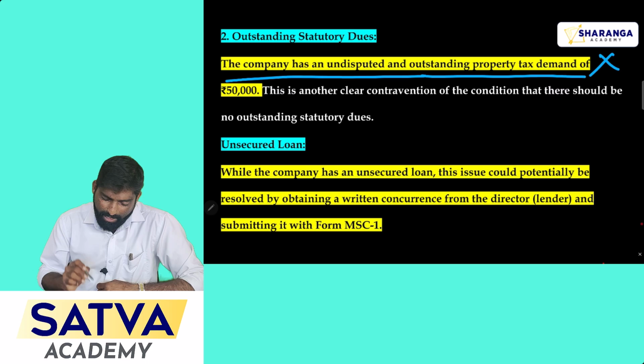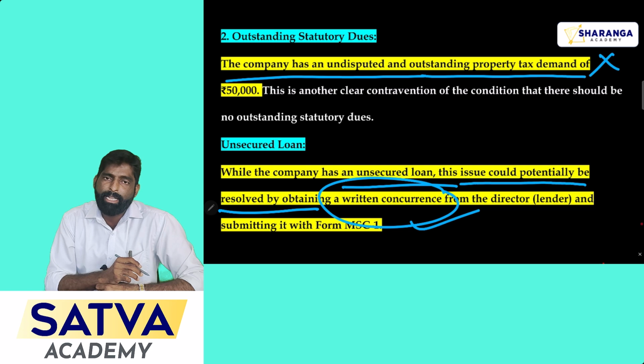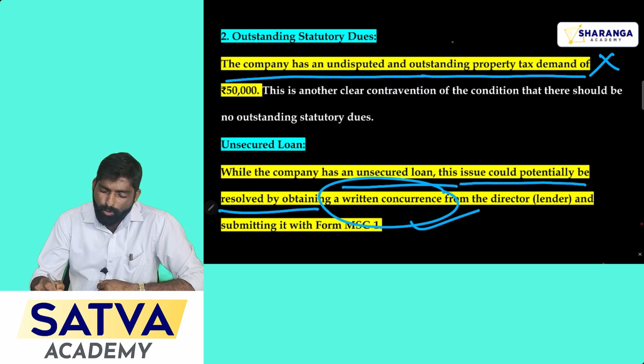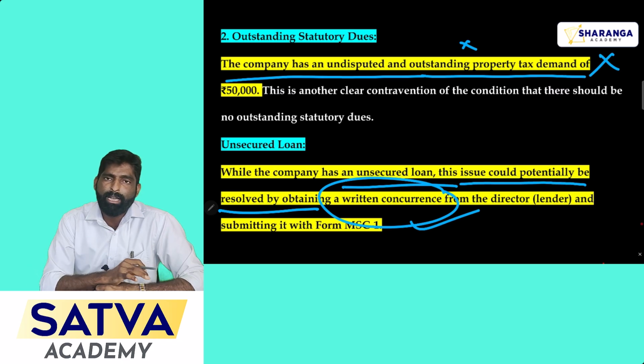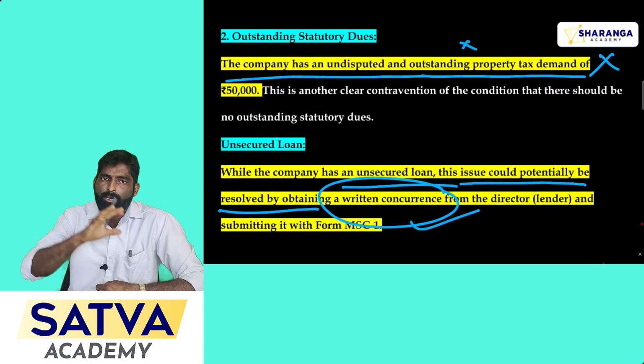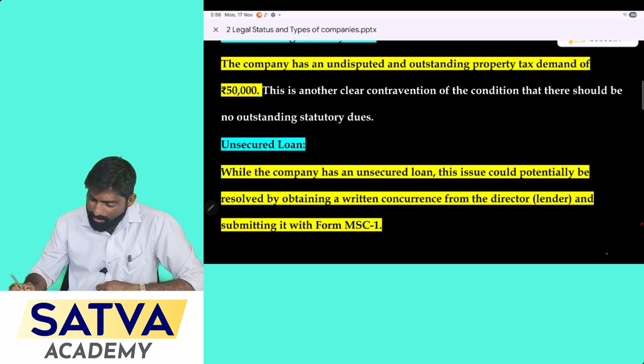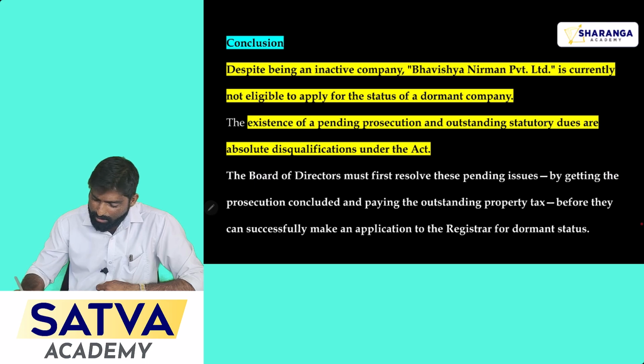And regarding the unsecured loan, while the company has an unsecured loan, this issue could potentially be resolved by obtaining the written consent. So this one you can take, but the problem is there are 2 ineligibilities. Because of that, your company will not get the permission from the ROC to convert your company status into a dormant company. So that is the conclusion to be given in your answer.